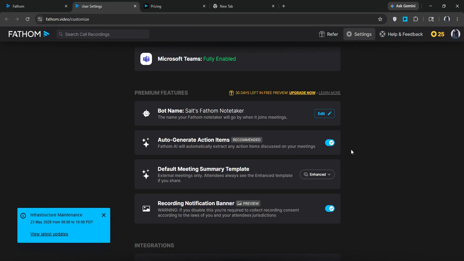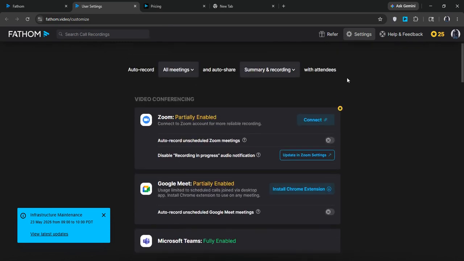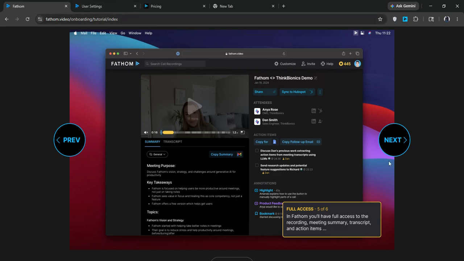Third, check your audio quality. The model struggles with overlapping speech and poor audio. Fathom consistently hits over 93% accuracy in benchmarks, but low quality input still causes issues.